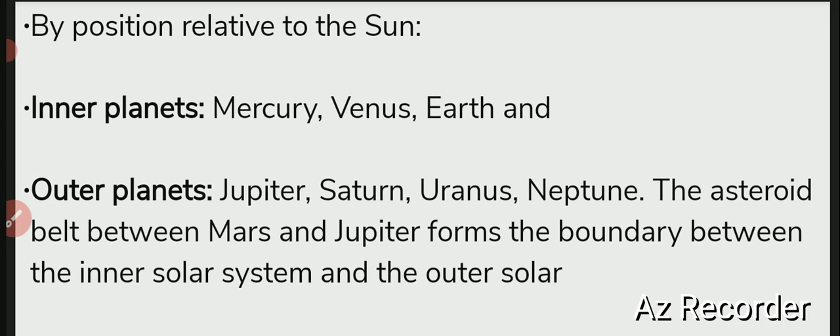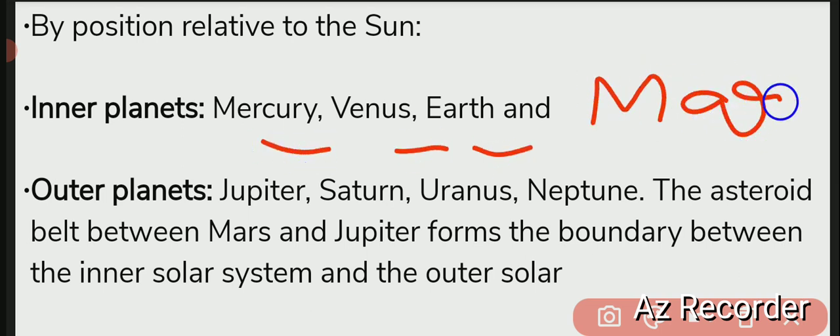So by position, the planets are defined as inner planets and outer planets. The inner planets are Mercury, Venus, Earth and Mars. Now the outer planets are Jupiter, Saturn, Uranus and Neptune. The asteroid belt between Mars and Jupiter forms the boundary between the inner solar system and the outer solar system. This is an important question that may be asked in exams, you have to remember which belt works as the boundary between inner planets and outer planets. This may be asked in any exams.